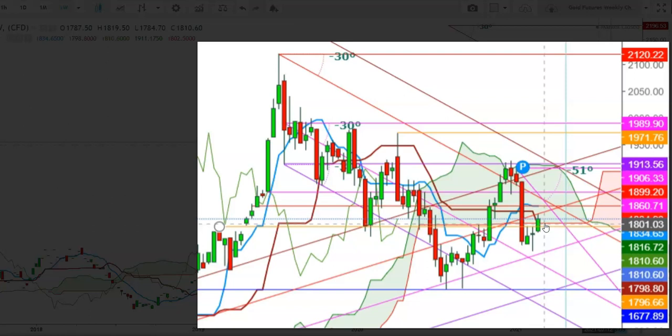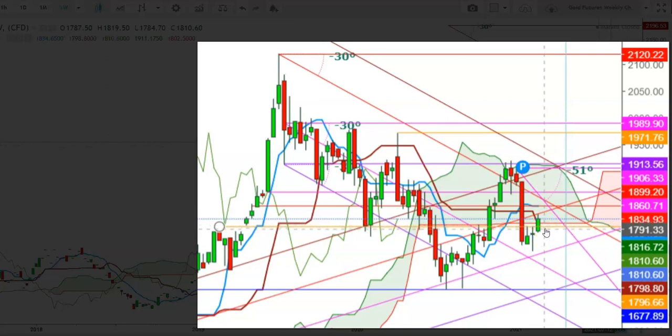So friends, here I find that it will be very important for gold futures to decide further moves on the first trading session of the upcoming week, where the opening levels will be very decisive, because I find that if the gold futures start the upcoming week with a gap down opening, we'll see this exhaustion continue, where the gold futures will have to defend the lower end of Ichimoku cloud.